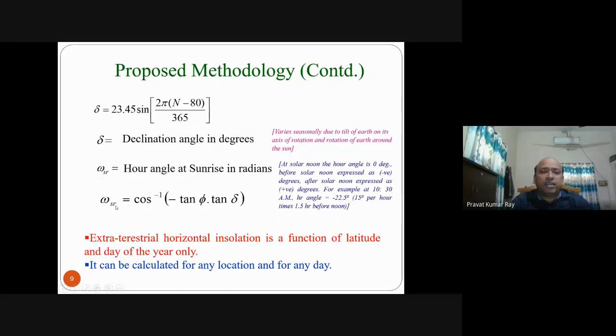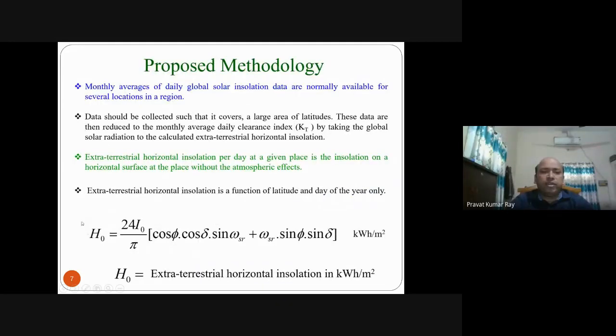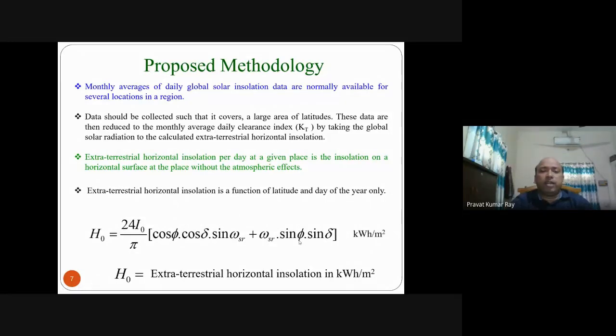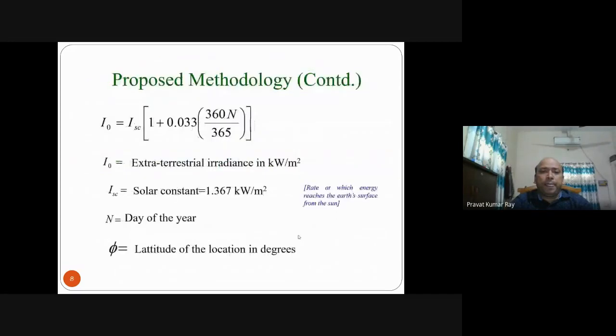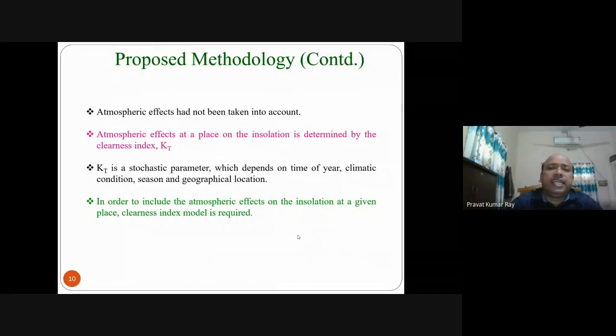So the hour angle at sunrise formula is this one, where phi is the latitude and delta is the declination angle. Knowing this omega SR, knowing delta, and knowing this I0, and putting them here, you can find this H0. That will give you extraterrestrial horizontal insolation in kilowatt hour per meter square. In this way, using this model, you can find H0 of a particular location on a particular day. After finding H0, we have to find KT.